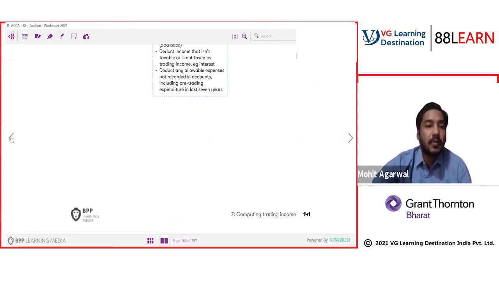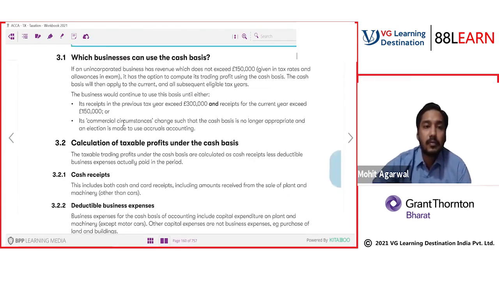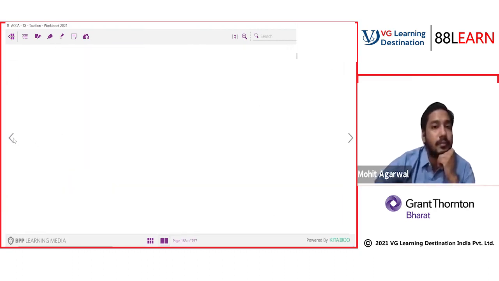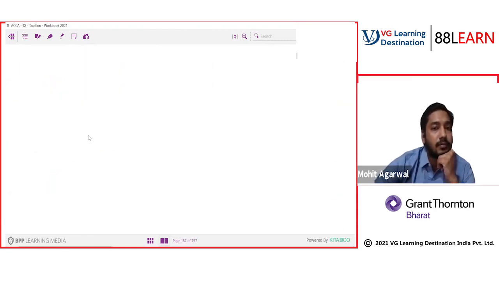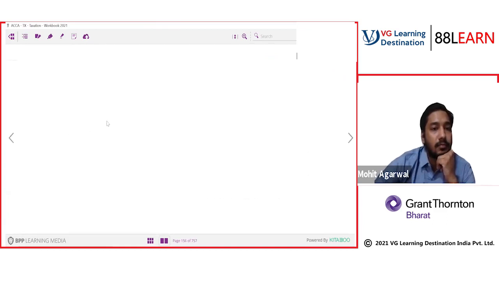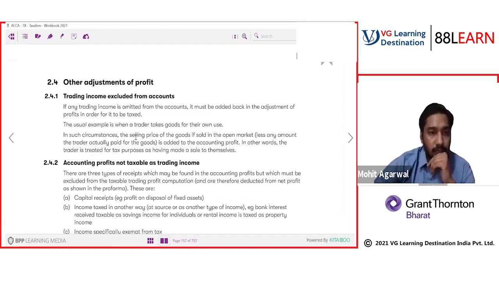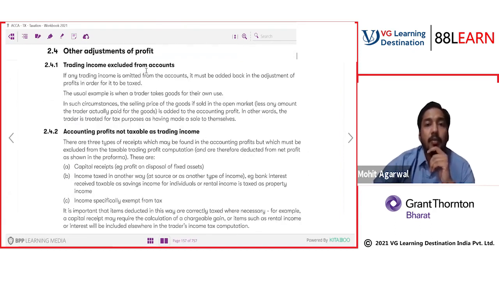Let's discuss some more provisions. See, it says trading income excluded from accounts.